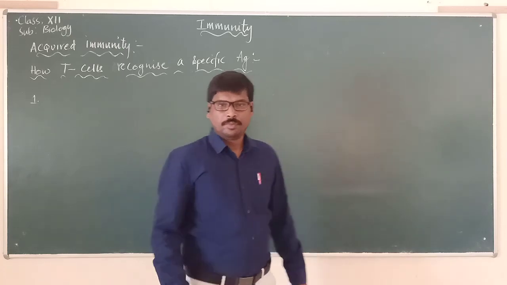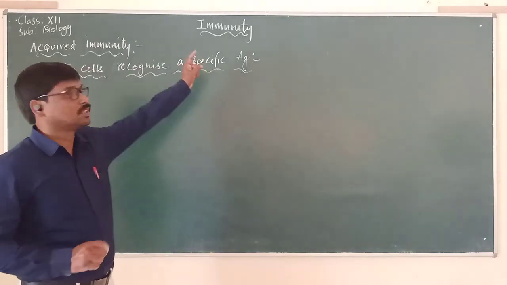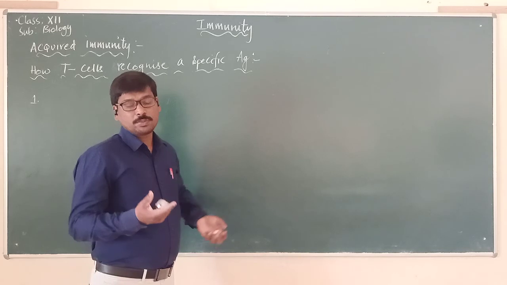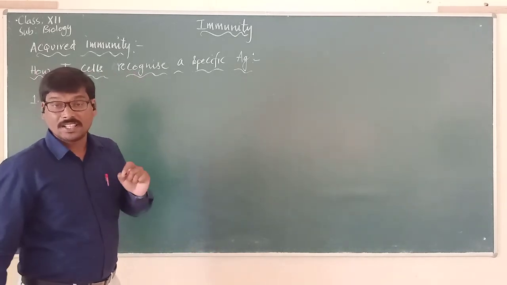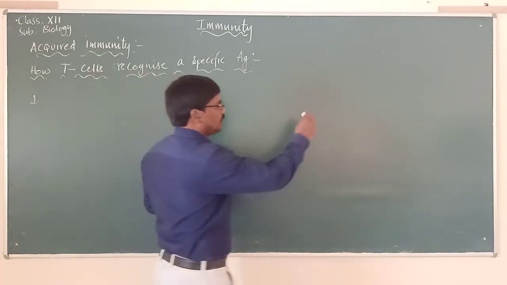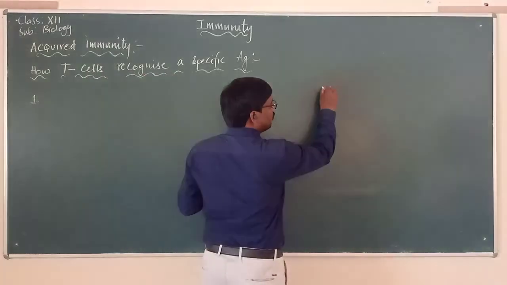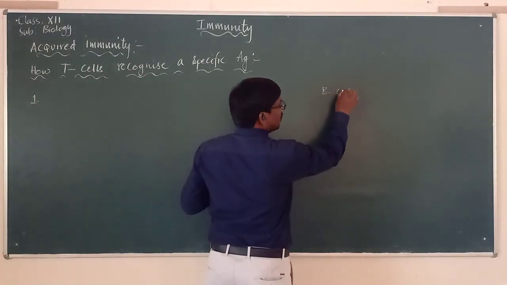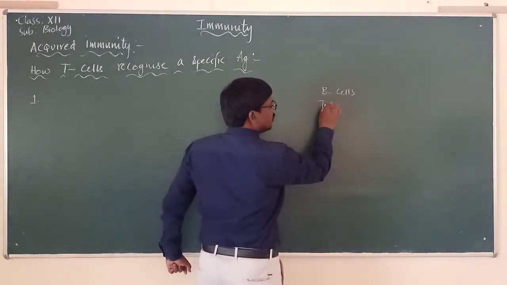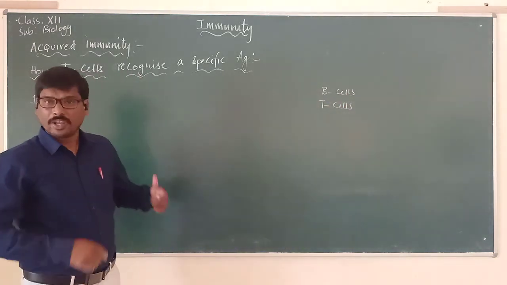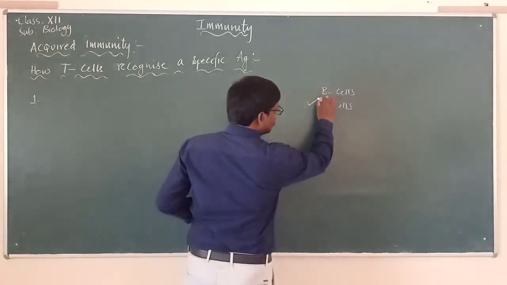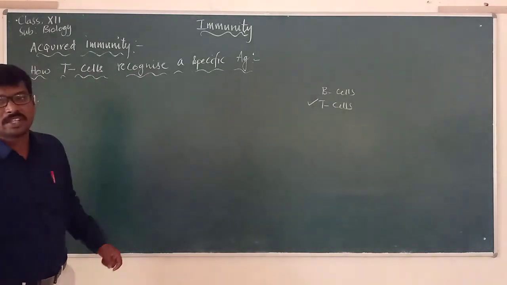Hi everybody. In this video we are going to discuss immunity, and in the previous video we studied the cells involved in acquired immunity. In that we studied where the B cells are formed and where the T cells are formed. We discussed very clearly. Now we are going to discuss the T cells first.